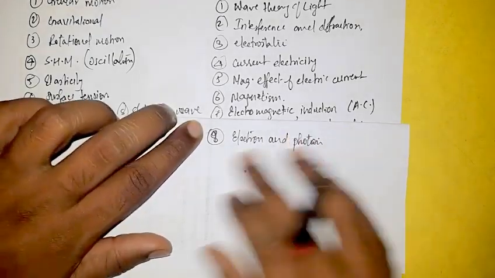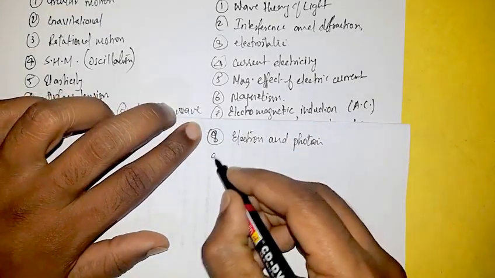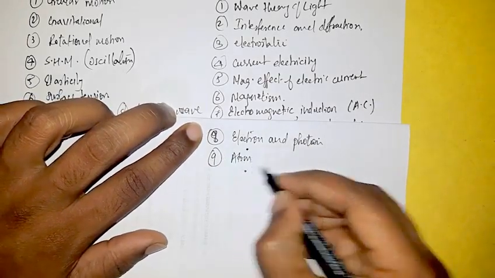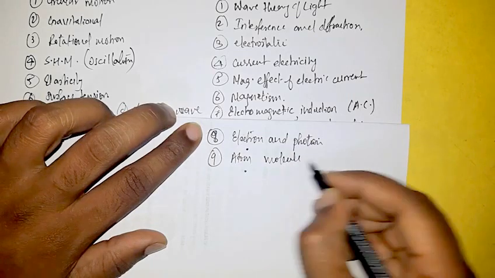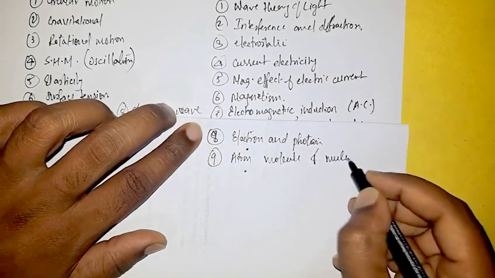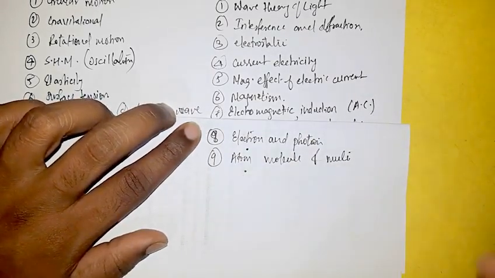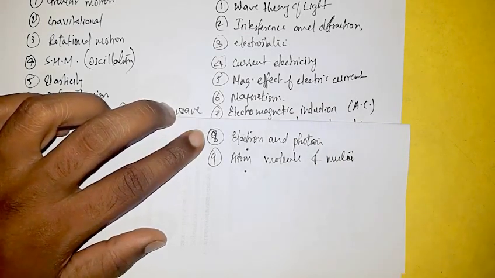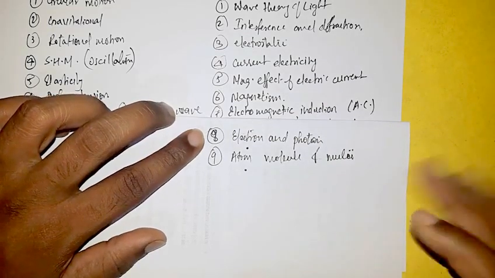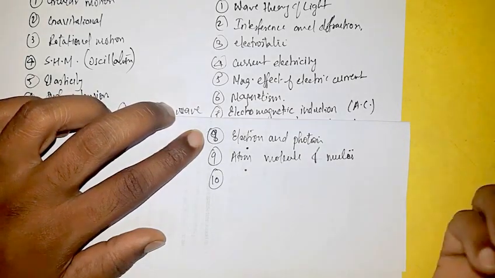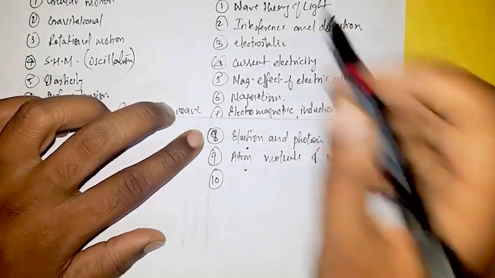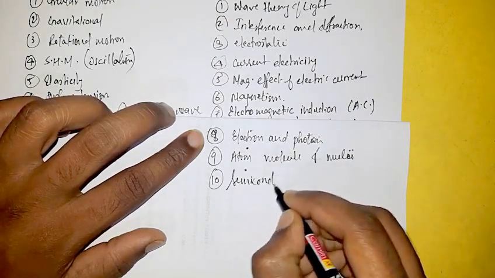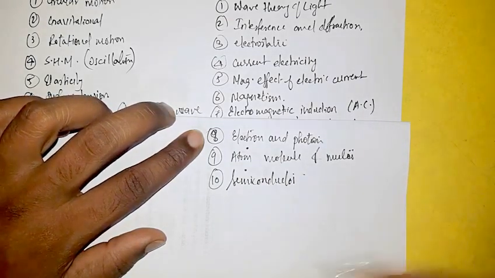So electron and photon is the next chapter, in which we discuss electrons and photons. Atoms, molecules and nuclei is the next chapter, in which we discuss atoms, molecules and nuclei, the positively charged nucleus, which consists of protons and neutrons. The 10th chapter for part 2 of physics is semiconductors, in which we discuss electrical devices and how they are made.